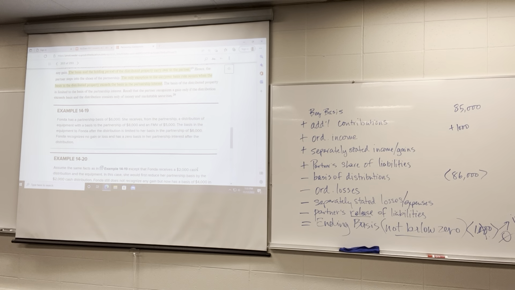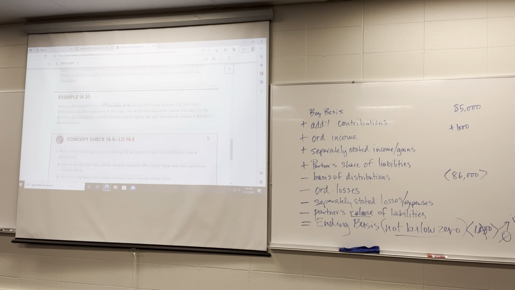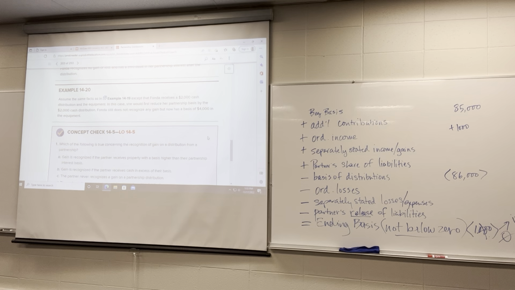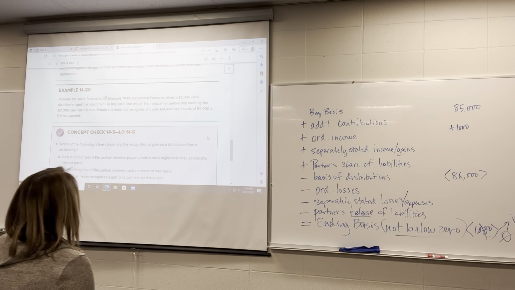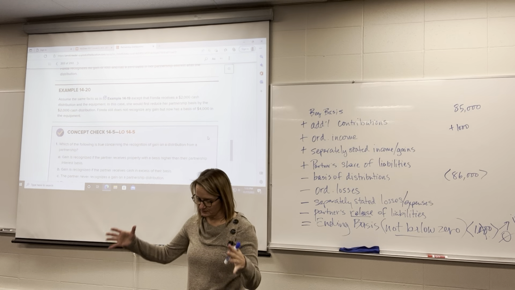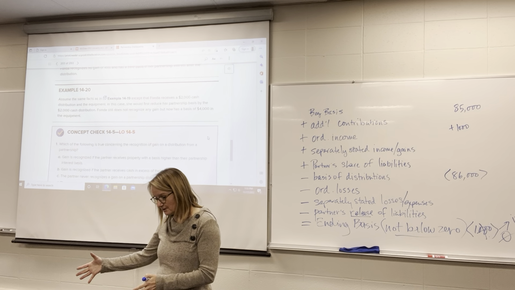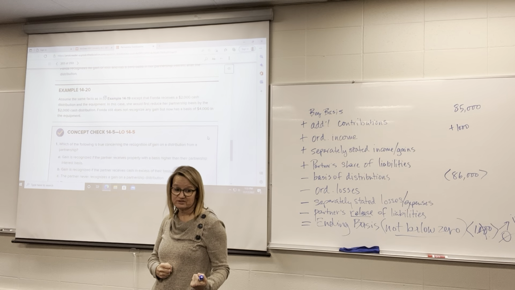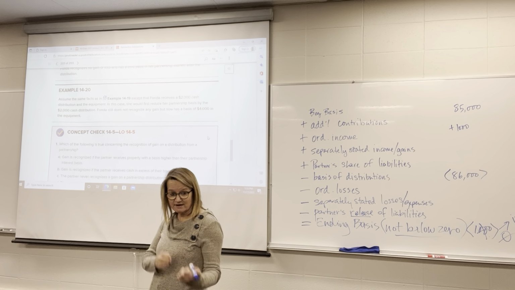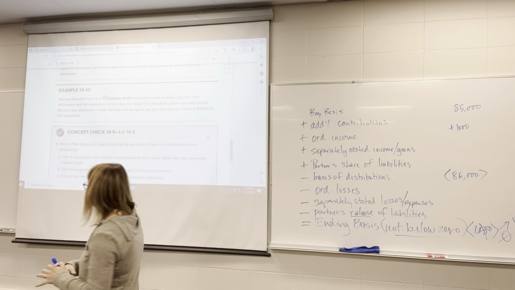Now what happens if she receives cash and property? So if she receives $2,000 of cash and the equipment, which had a basis of $8,000, but her basis in the partnership is only $6,000. So again, think of the partnership like a bank account. She's got $6,000 on deposit, but she's withdrawing $10,000 worth of stuff. She doesn't have the $10,000, so we've got to do something with that extra $4,000 that she's withdrawing.